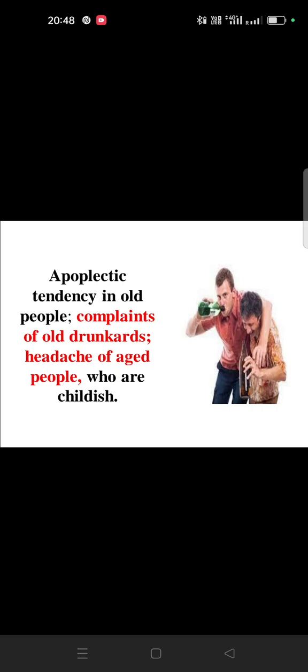That person is also having headache and behaving like a child, having childish behavior. What do we generally say? People who drink alcohol talk like children, meaning childish behavior is there. You can see in the picture. If you are getting this type of symptom, then we can think of Baryta carb. Okay.